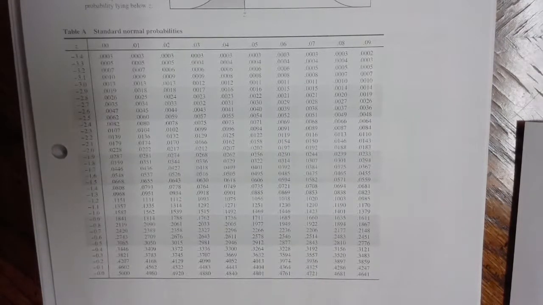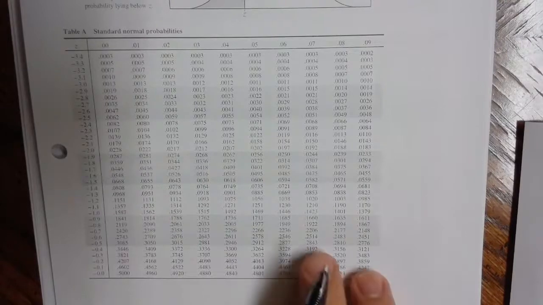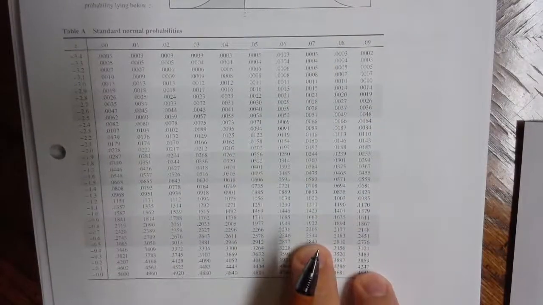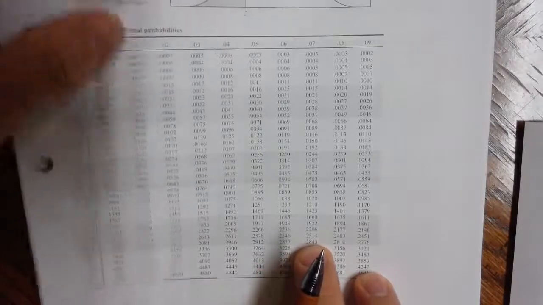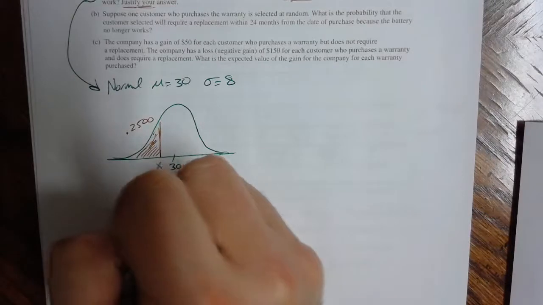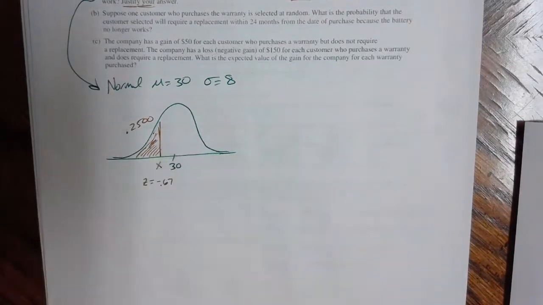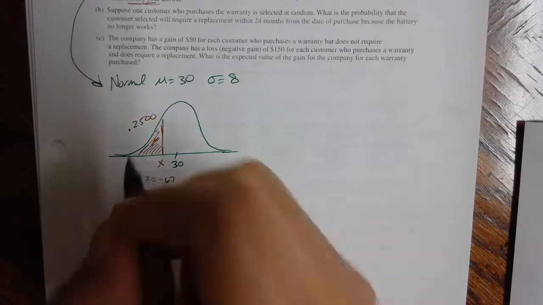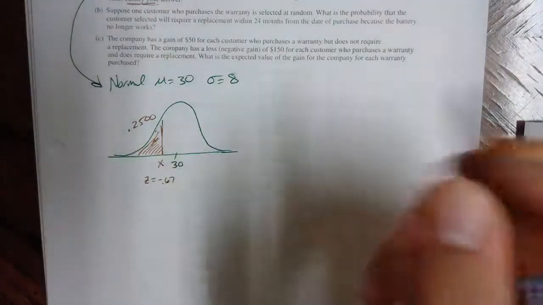I'm going to go with the negative 0.67 in this case. So this X value has a Z-score of approximately negative 0.67. Then I'm going to try to find this missing X value.